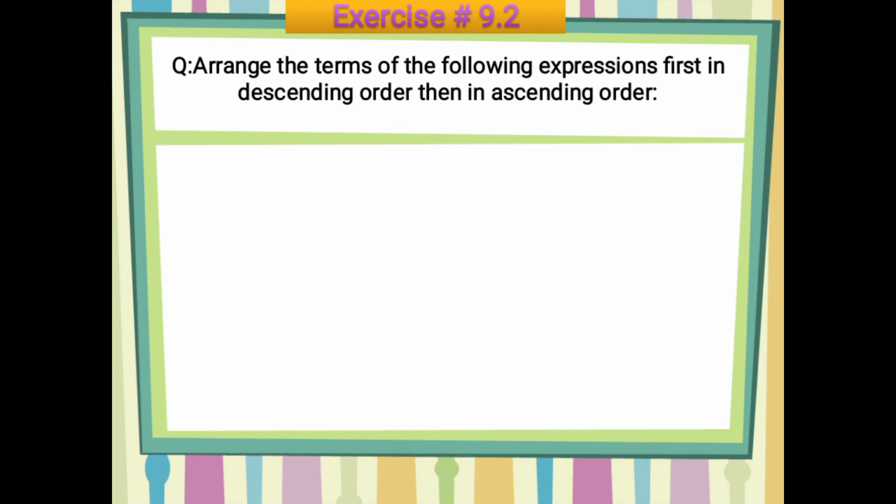Now we are going to start exercise number 9.2. What is the question here? Arrange the terms of the following expressions, first in descending order, then in ascending order. If you have any algebraic expression comprising variables, coefficients and exponents, you will arrange them with the help of their exponents, not with the help of their coefficients.